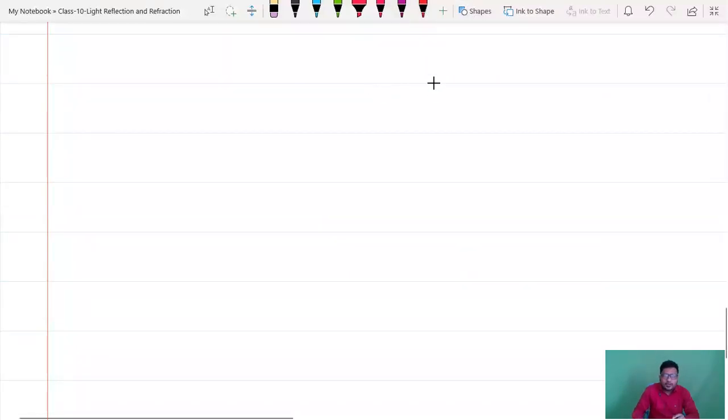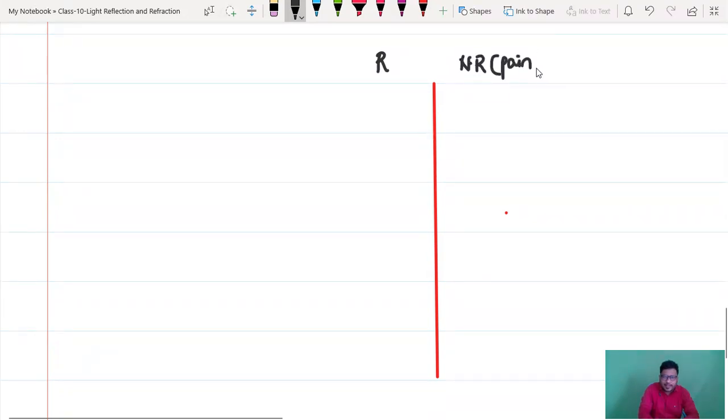If you take a mirror, a mirror has two sides, a reflecting side and a non-reflecting side. If you feel this one is reflecting, this one is non-reflecting. Non-reflecting means the painting side, right? You can draw slant lines like this, which indicates the non-reflecting side.